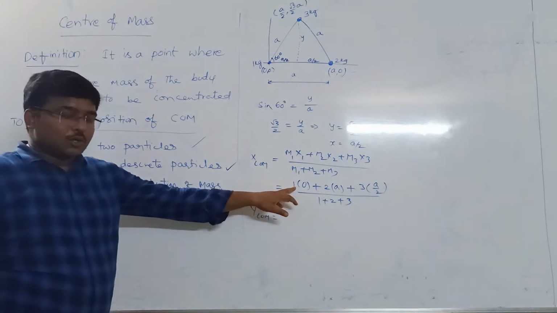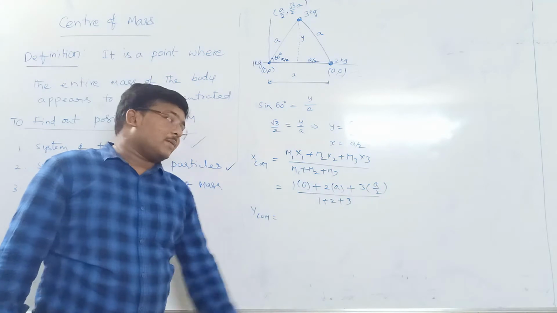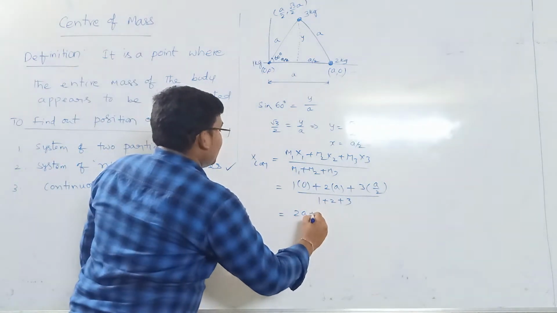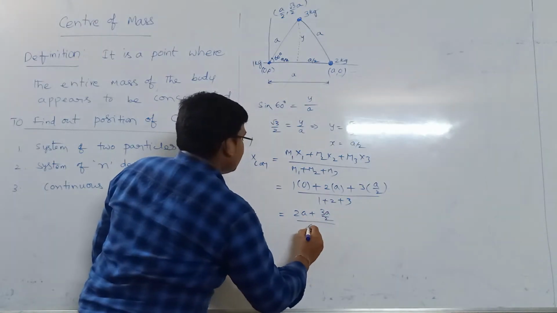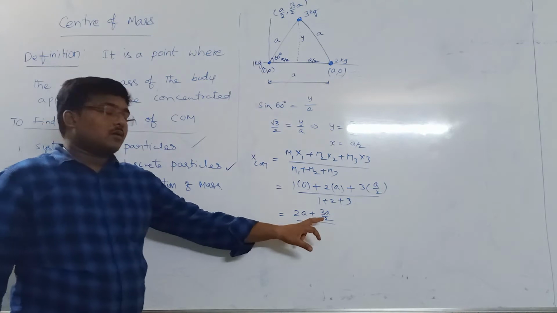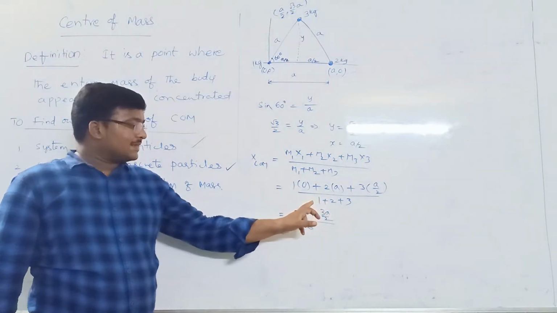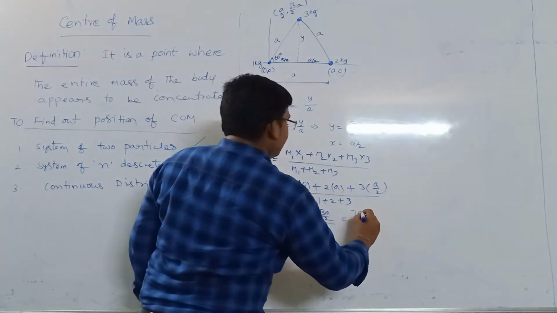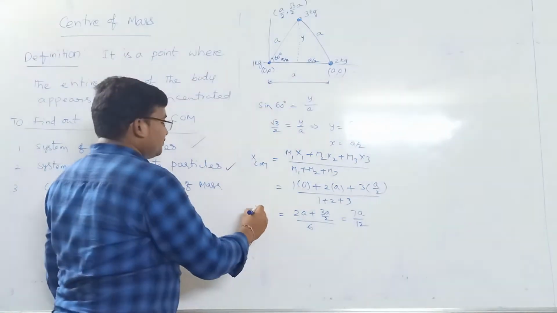It is 0, and it is 2a, and it is 3a by 2, divided by 6. If you take the LCM, you will get 4a plus 3a is 7a, and 2 into 6 is 12. So 7a by 12 is the x center of mass.